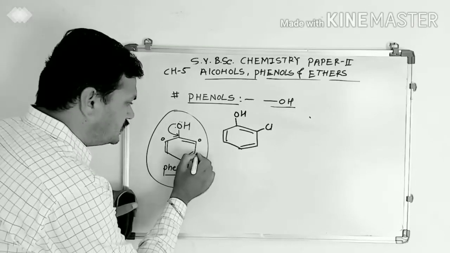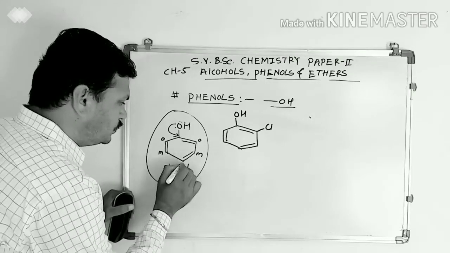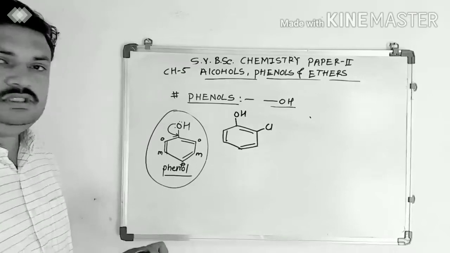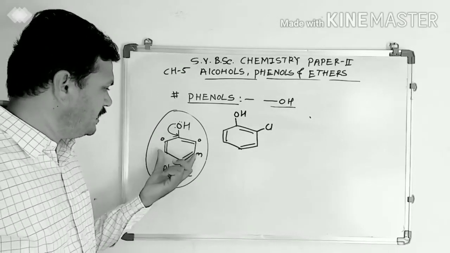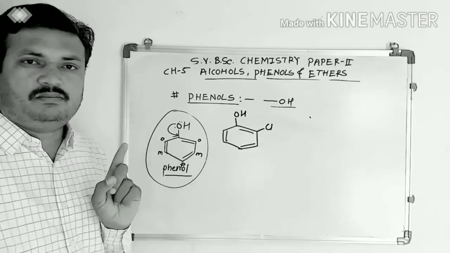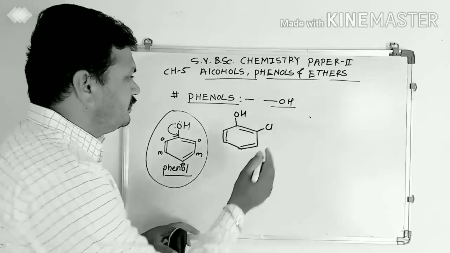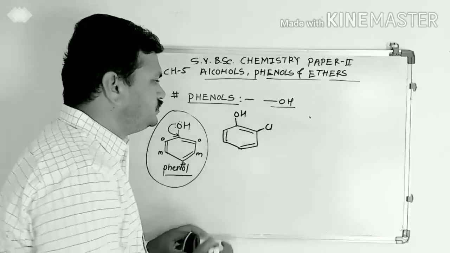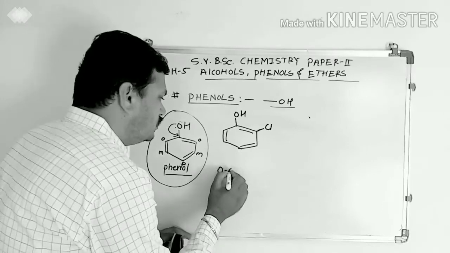These positions are known as meta positions, and this position is known as para position. Therefore, in phenol there are 2 ortho positions, 2 meta positions and 1 para position. Now see this compound, this chlorine atom is attached to the ortho position, therefore its name is orthochlorophenol.